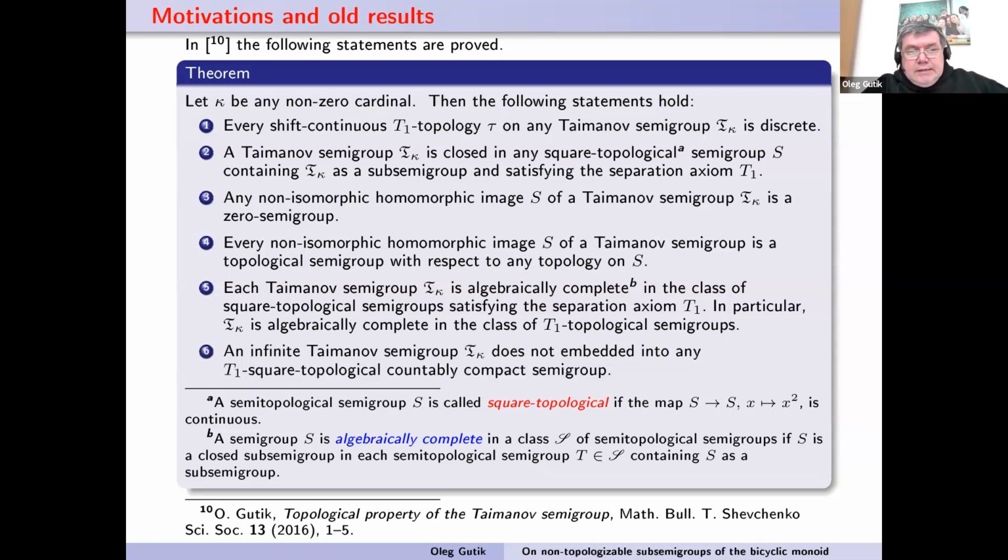And the next result: an infinite Taimanov semigroup is not embedded into any T1 square topological countably compact semigroup.